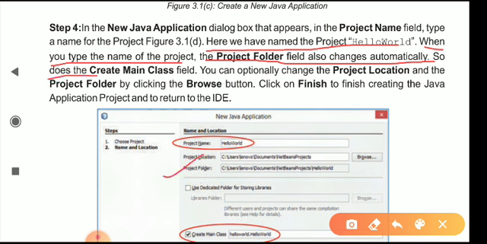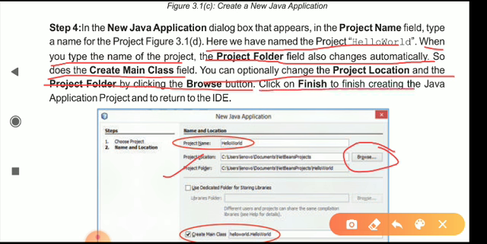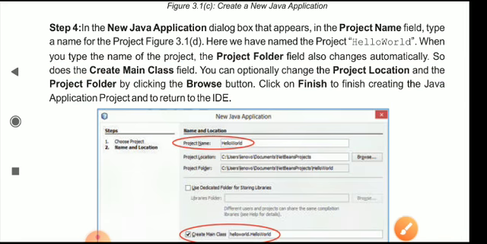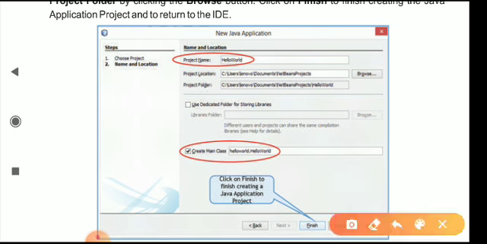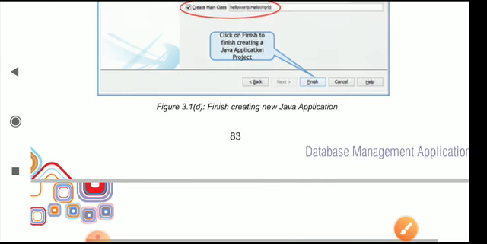So does the Create Main Class field. You can optionally change the project location and the project folder by clicking the Browse button. If you want to store it in a different location, you can easily do it by clicking on the Browse button. Click on Finish to finish creating the Java application project and to return to the IDE.